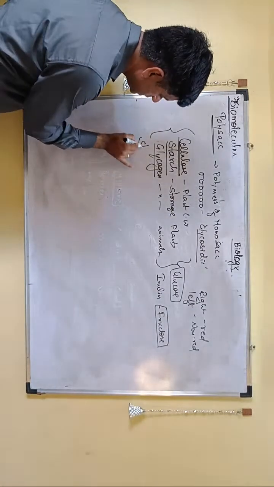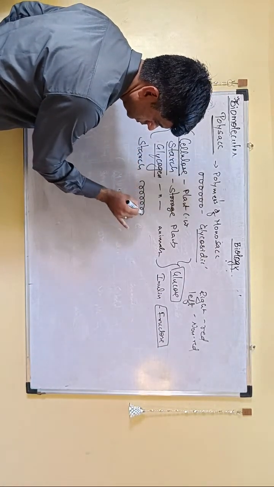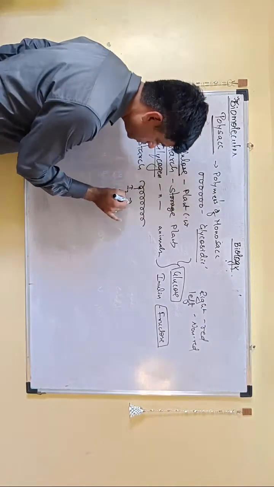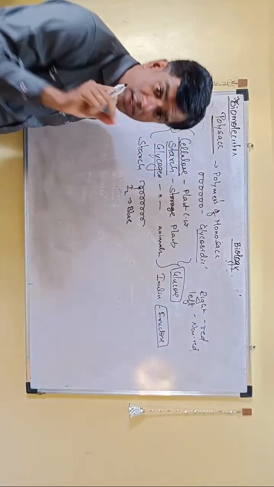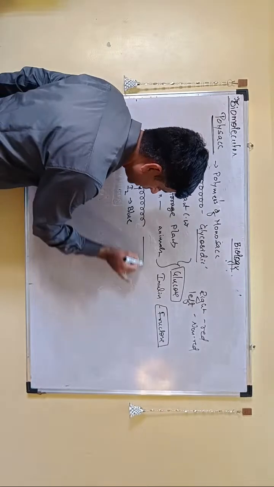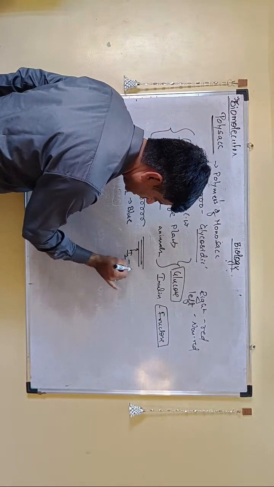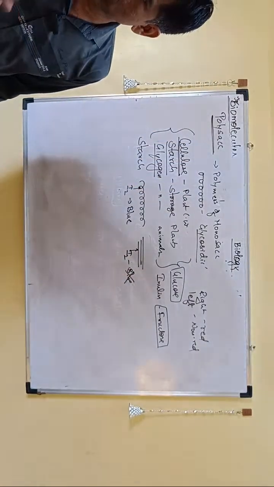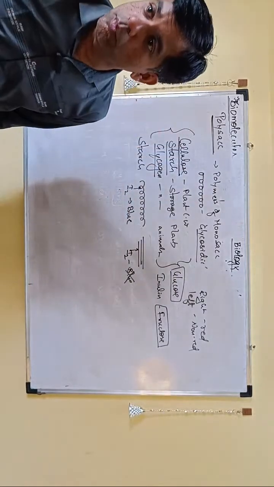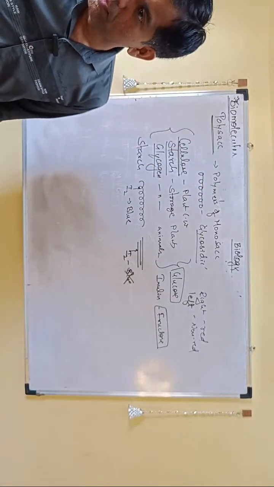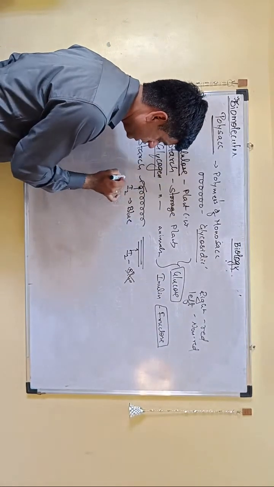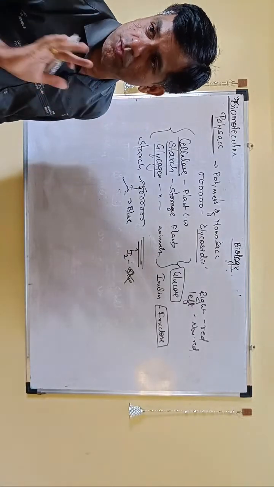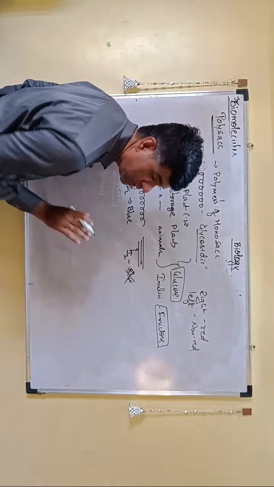Another thing they have mentioned is that starch is helical, and therefore who goes and sits in it? Iodine, and therefore it gives which color? Blue color. So starch can be detected with iodine. They have told cellulose does not have this helical structure, so iodine cannot fit and therefore it doesn't give any blue color. Whose structure is helical? Starch. Who sits in it? Iodine. Therefore which color? Blue color. Assertion reason: this has a helical structure, it gives a blue color. So both are true and the reason is the correct explanation for the assertion. Cellulose will not give that blue color.